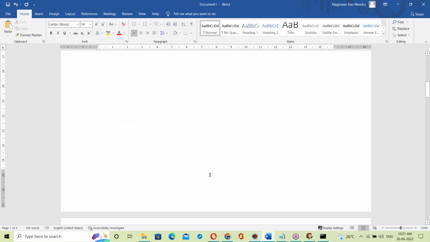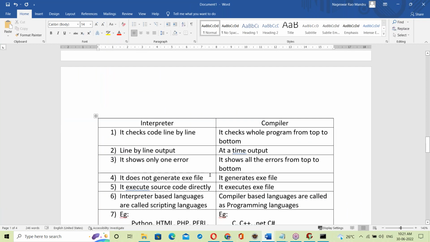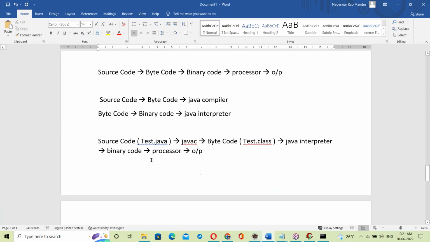That's it here. See line by line: the Java interpreter takes the test.class file. The first line is converted to binary code, given to the processor, then executed. The second line is converted to binary code, given to the processor, then executed. Here we don't have any binary code file, only source code and bytecode. I think you understand, right? Test.java is the source code. Test.class is the bytecode file.